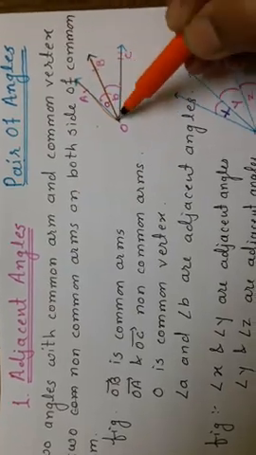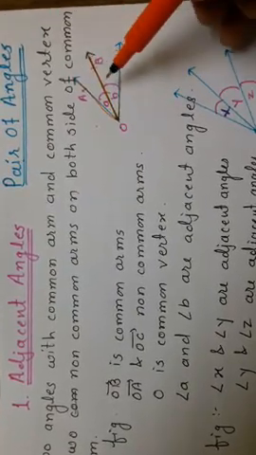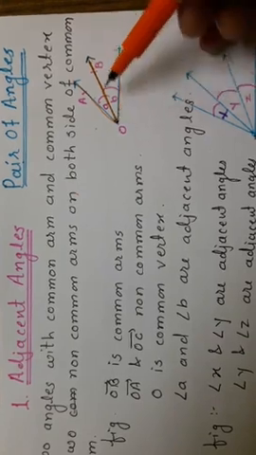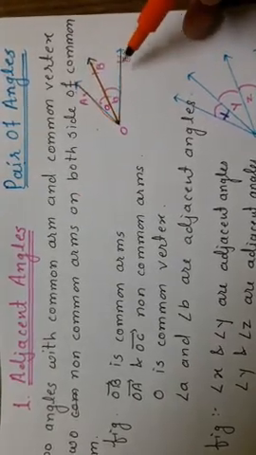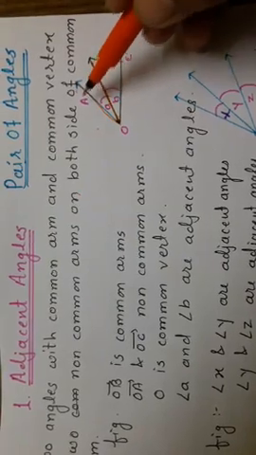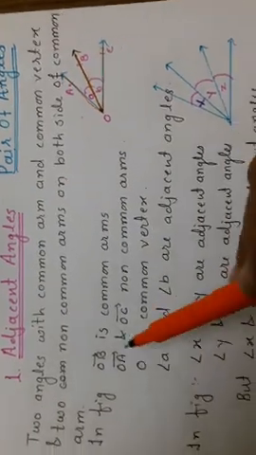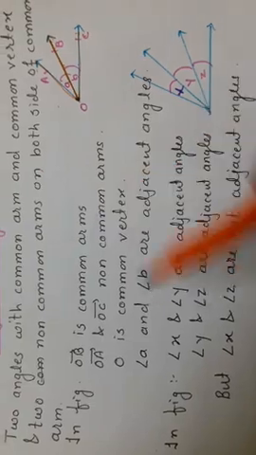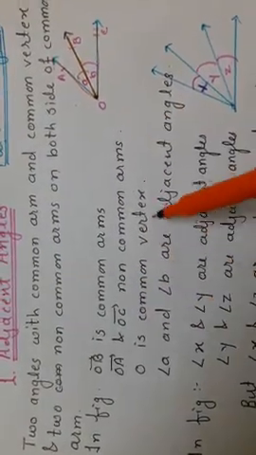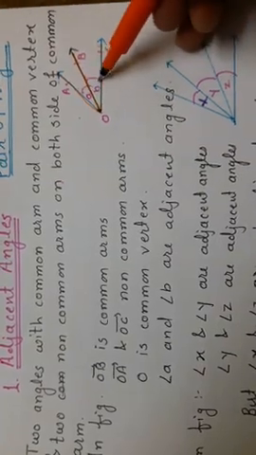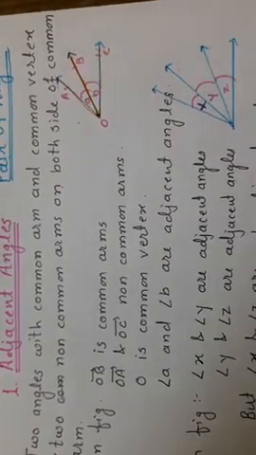In both angles, OB is a common arm and O is a common vertex, and OA and OC are the non-common arms on both sides of the common arm. In the figure, OB is called a common arm, OA and OC are called non-common arms. O is a common vertex, angle A and angle B are the adjacent angles.